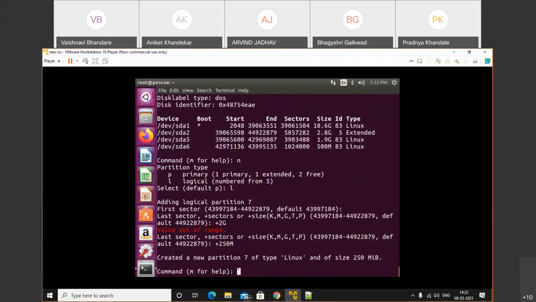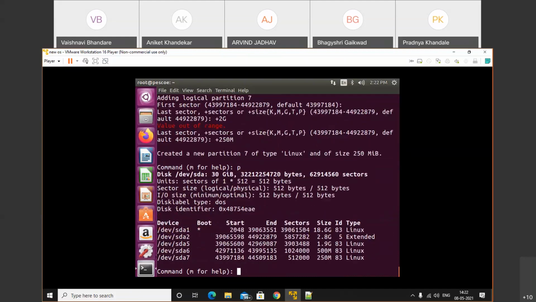Okay, after that just press P. When we press P here, the last partition was /dev/6. When we press P, we'll get the last partition as /dev/7. Okay, as soon as you have created the partition, in that case we need to write the partition. Okay, before that I will delete